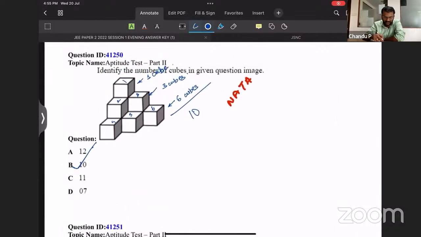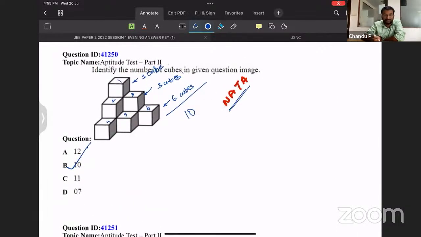For a better practice, you can go through the previous year question papers of NATA regarding cube counting, especially the last 2 years' questions. There you can find at least one question in every question paper regarding cube counting. Similarly, you can try another exam.